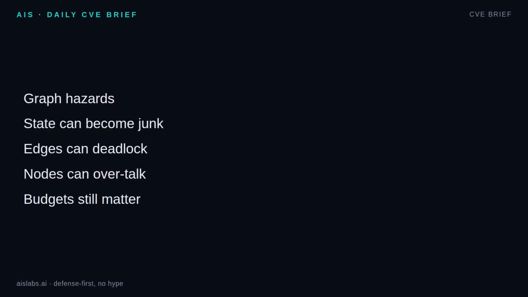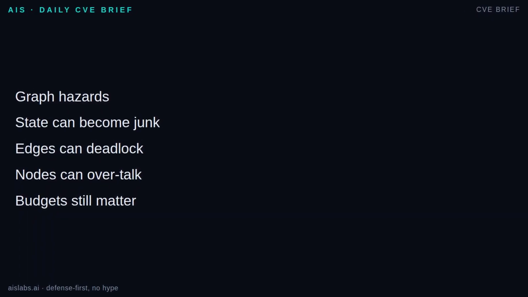The graph does not make any node brilliant. Graphs add control, but they also add new ways to fail. Shared state can become a junk drawer if every node writes long, unstructured essays. Edges can deadlock when no condition becomes true, or loop forever when two nodes keep bouncing the same artifact. Nodes can overtalk. One node rewrites another node's decision instead of producing its assigned output, and costs can rise because you now have several loops, several verifiers, and more orchestration. The fix is not to avoid graphs. The fix is to keep them boring. Type state fields, explicit ownership, max transitions, per node budgets, and a terminal fallback that says, stop, and ask a human.